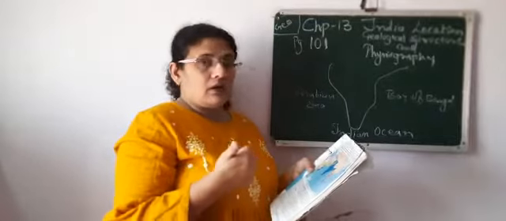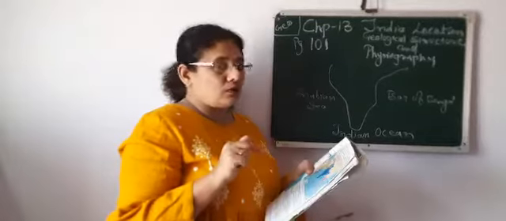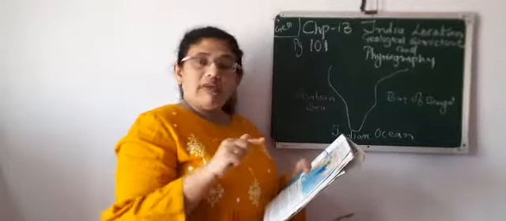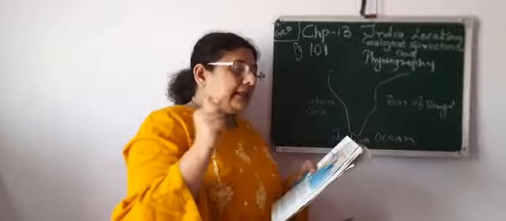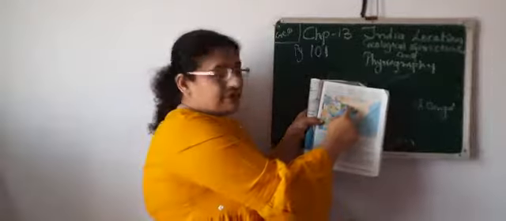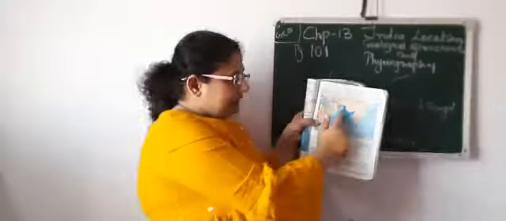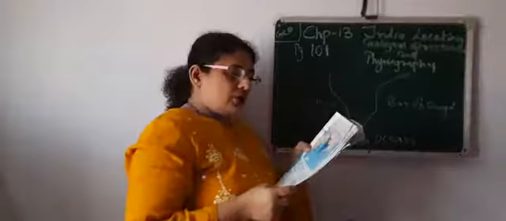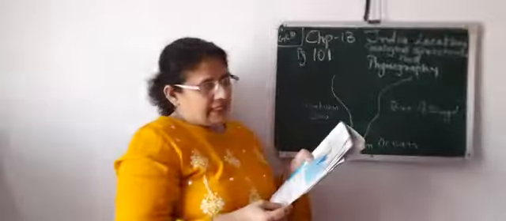Now first, the land area of India lies in South Asia. So we are in the Asian part, on the southern side. For example, this is the whole of Asia, and in Asia we are on the southern side. In the north, lofty mountain ranges are spread over hundreds of kilometers from west to east.